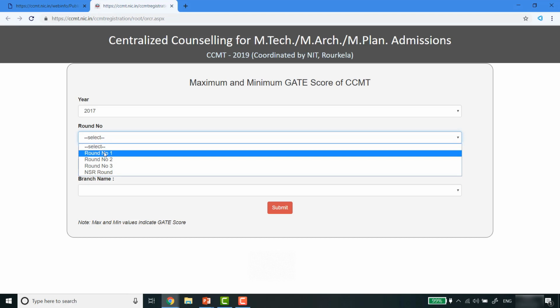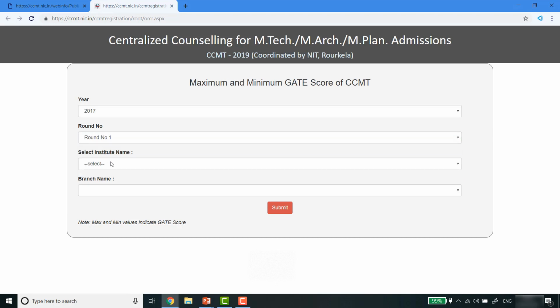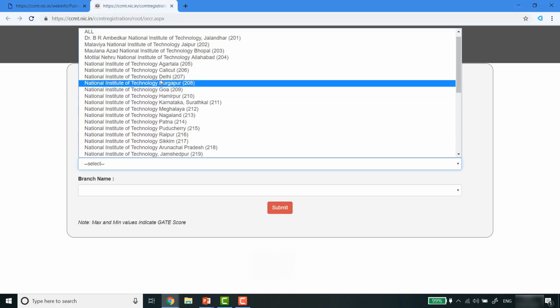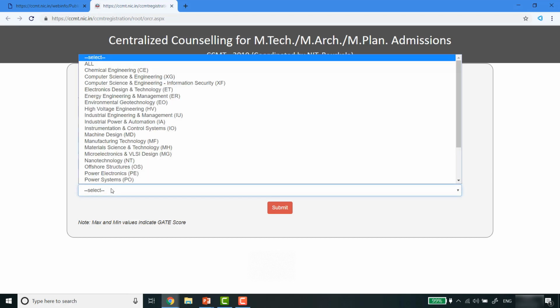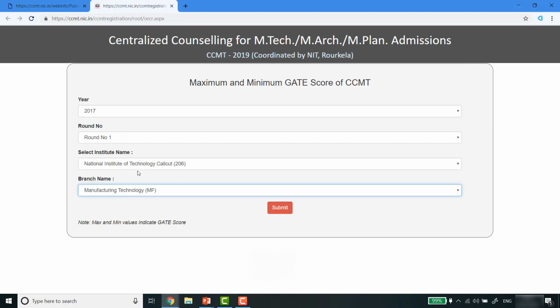Suppose I click round number 1, then I have to select an institute. Suppose I select NIT Calicut, National Institute of Technology Calicut. If I need to see manufacturing technology, I click manufacturing technology under the branch name and then I press submit.